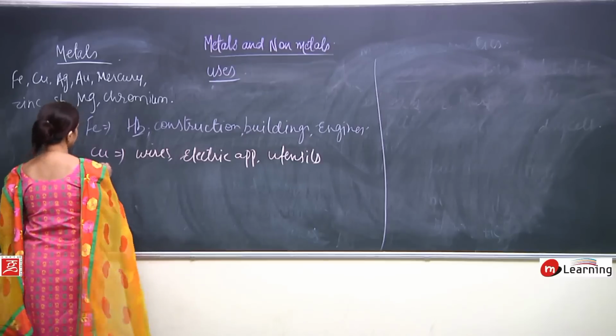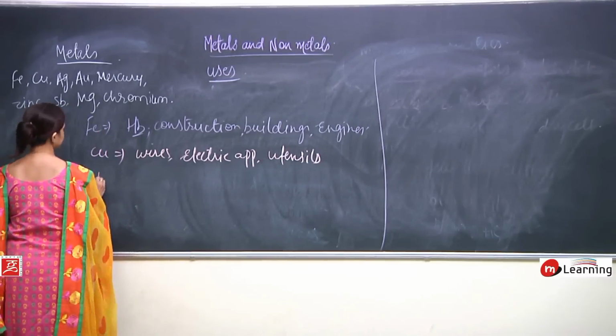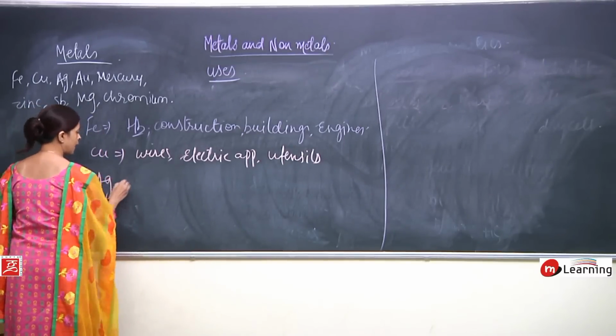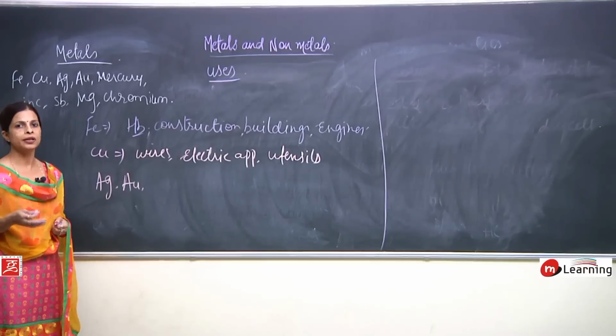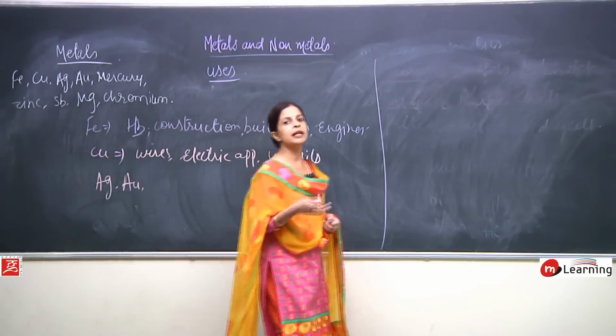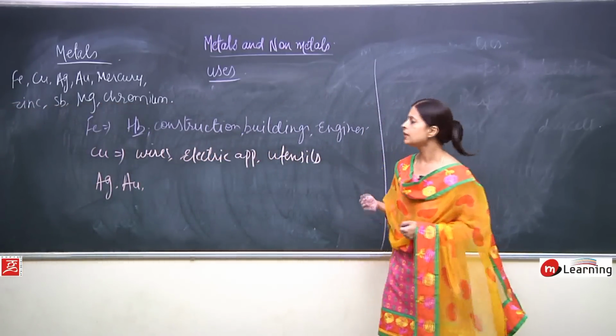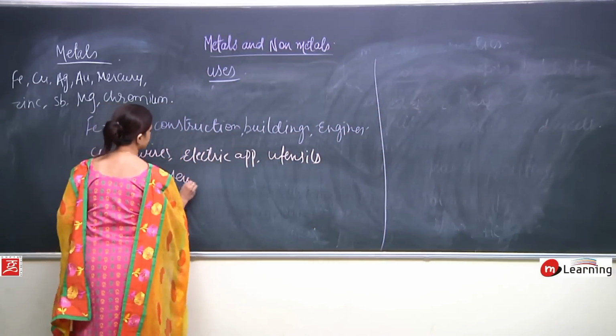Okay, now next, suppose I take silver and gold together. Silver and gold are very precious metals, and these are used in making jewelry. Okay, so these are used in making jewelry.